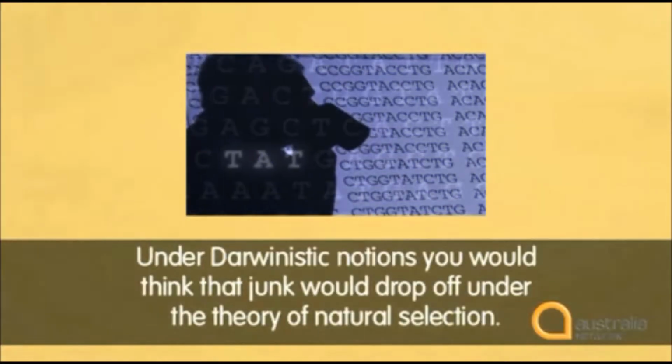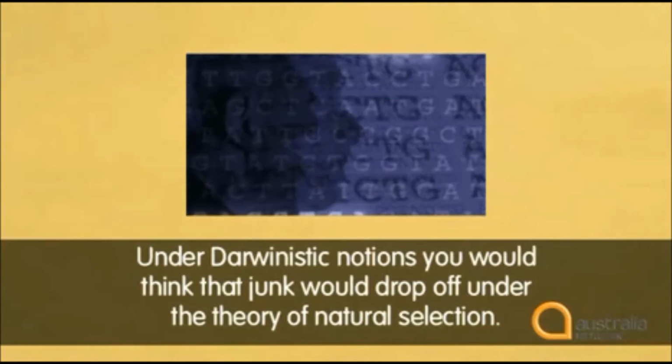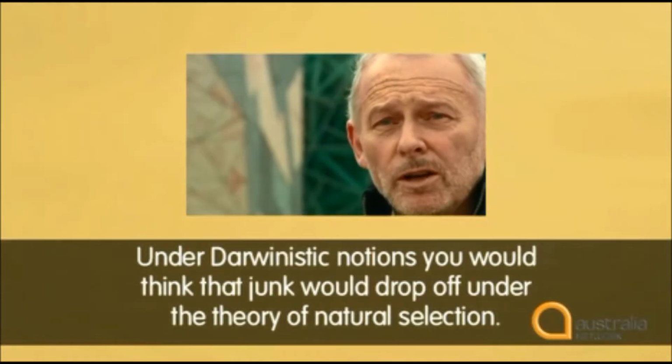Under Darwinistic notions, you would think that junk would drop off under the theory of natural selection. He says under Darwinistic notions. Darwinistic here is an adjective, but it's got a capital letter. Do you know why? Well, that's because it comes from the name Darwin, referring to Charles Darwin, who developed the theory of natural selection. But it's got two suffixes, ist and ic. The ic suffix forms adjectives that mean belonging to or like. So Darwinistic means like a Darwinist.